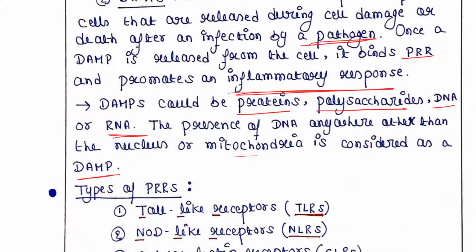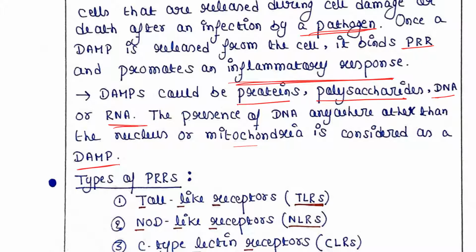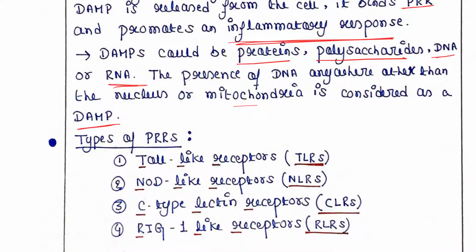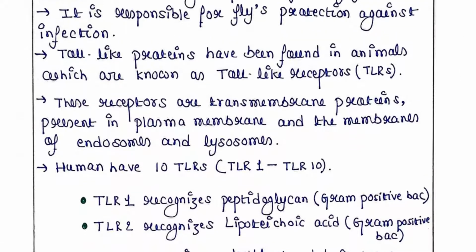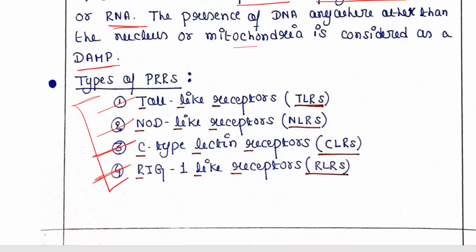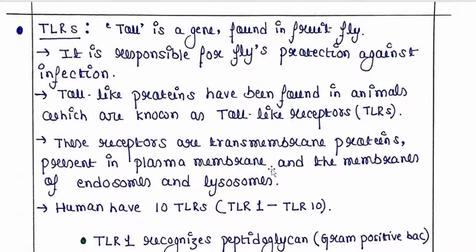Types of PRRs. Different types of PRRs are found in our immune cells. The first is toll-like receptors or TLRs, then NOD-like receptors or NLRs, then C-type lectin receptors or CLRs, and RIG-I-like receptors or RLRs. They are all PRRs. Now we will discuss them one by one. First is TLRs, the toll-like receptors.